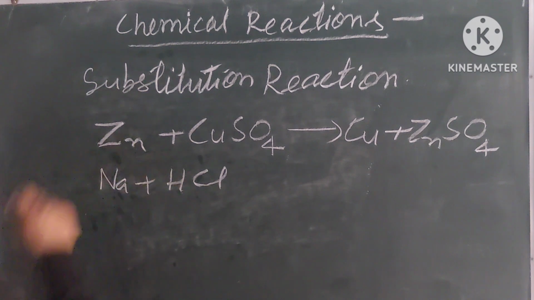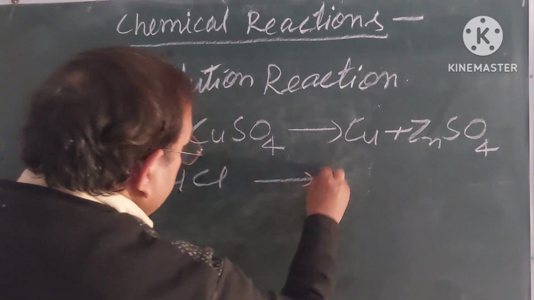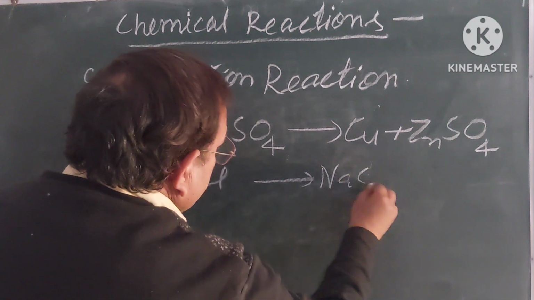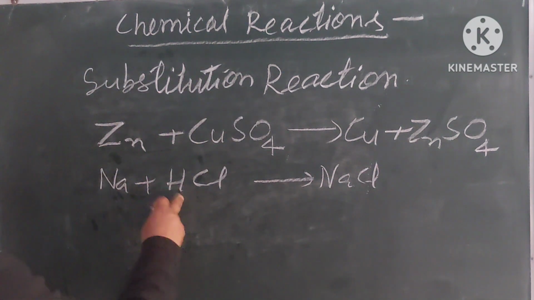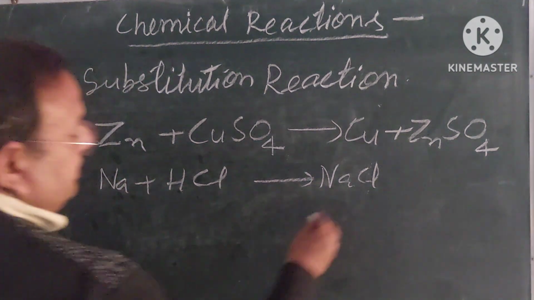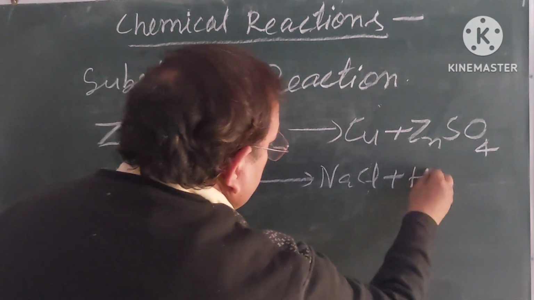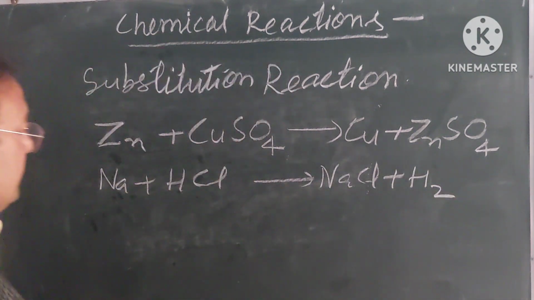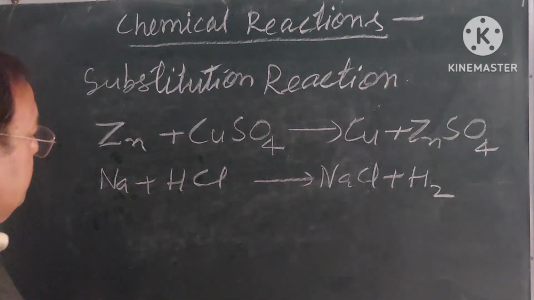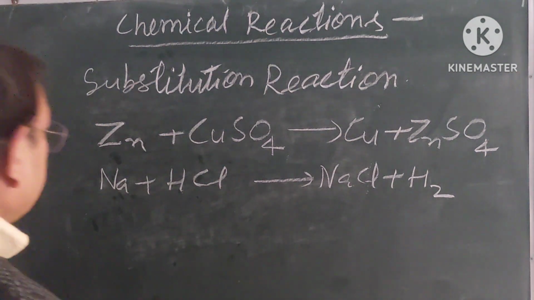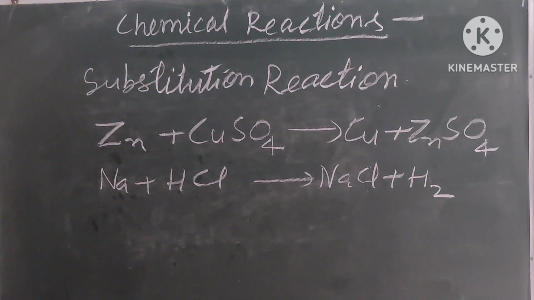It displaces hydrogen and forms sodium chloride, NaCl, and forms hydrogen. This is also an example of substitution reactions. Understand?